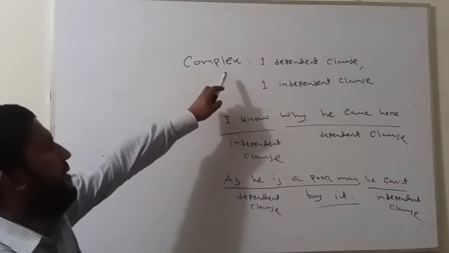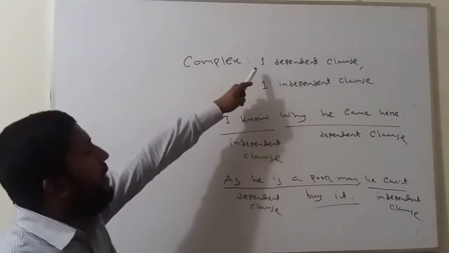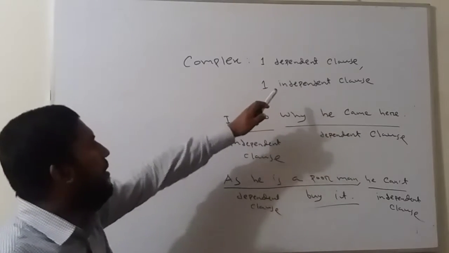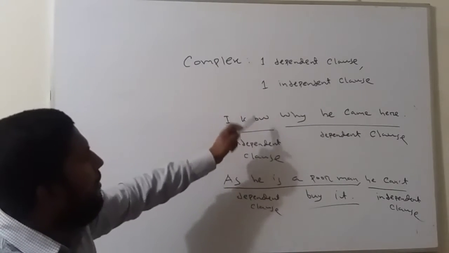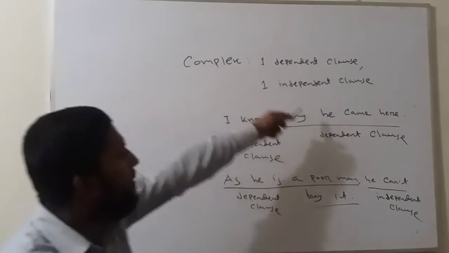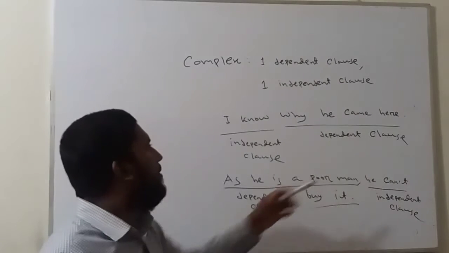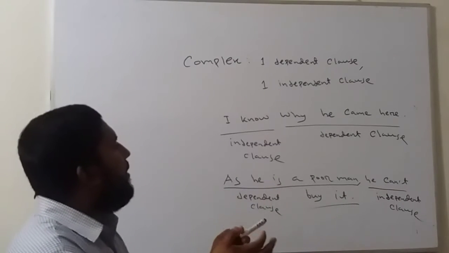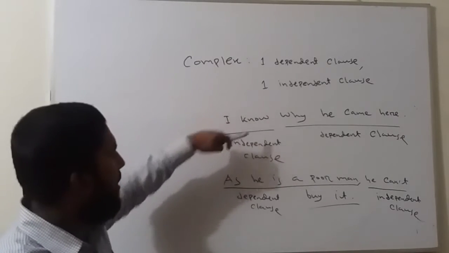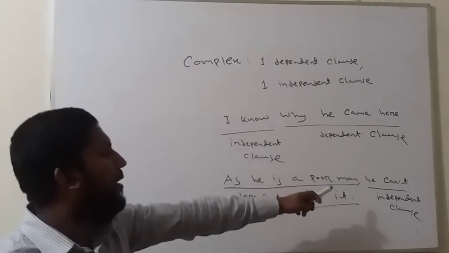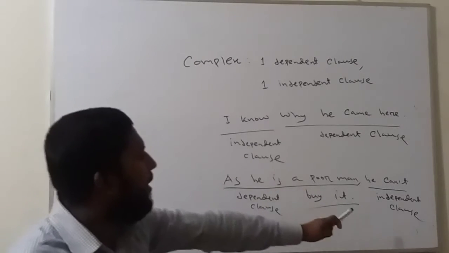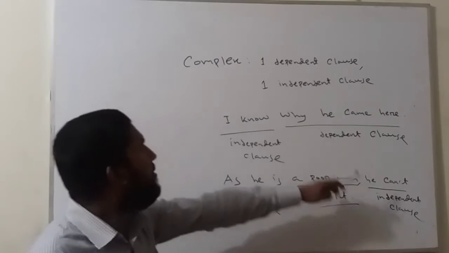Now come to complex sentence. In a complex sentence, there will be one dependent clause and one independent clause. For example, I know why he came here. Here I know is the independent clause. Why he came here is the dependent clause. So these two connect together and that is called a complex sentence. Another example: as he is a poor man, he can't buy it. Here as he is a poor man is the dependent clause, he can't buy it is the independent clause. These are all about complex.